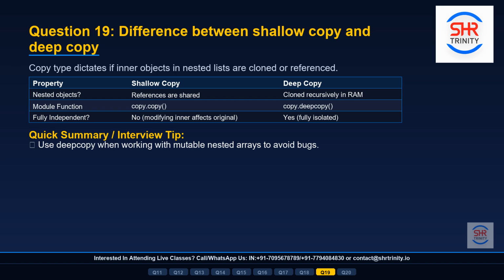A deep copy, on the other hand, recursively duplicates every single object at every nested level. The result is completely independent of the original. Modifying it never affects the original in any way. Look at the table on screen. Use copy.copy for shallow and copy.deepcopy for a full deep clone.